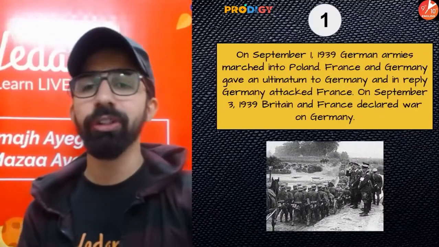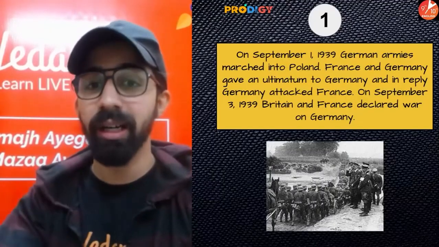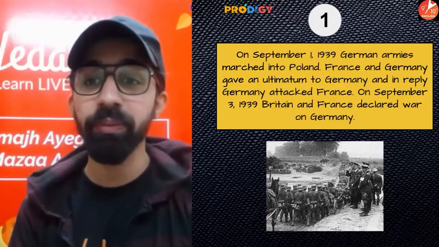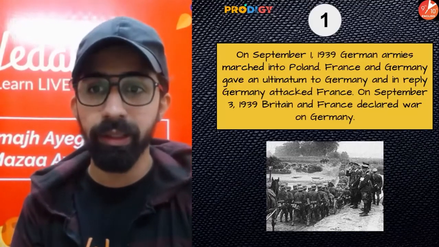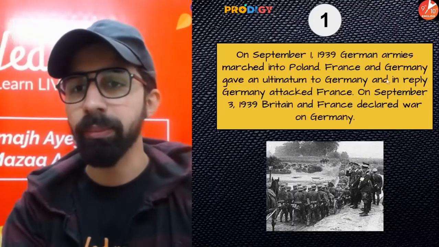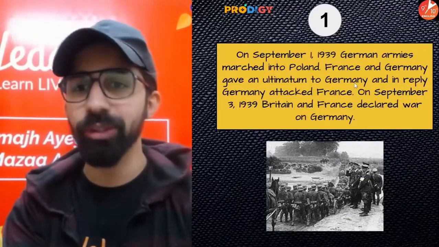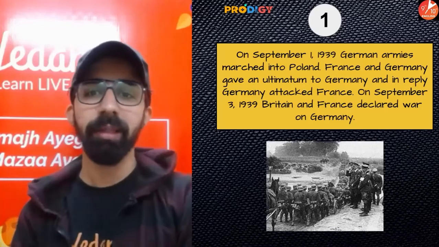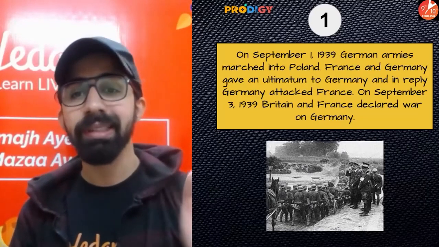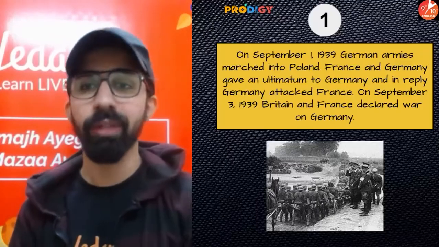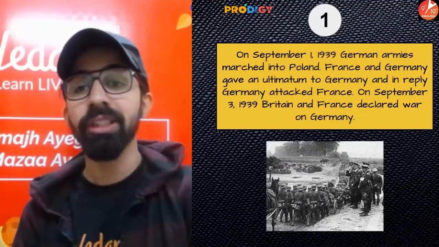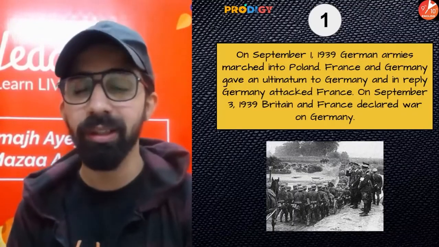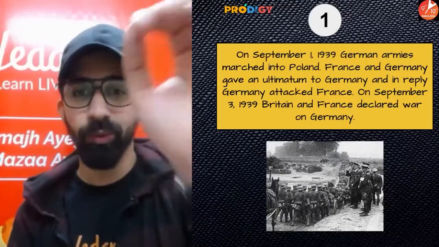First of all, guys, on 1st of September 1939, as I told you, German armies marched into Poland, which gave rise to the start of the Second World War. At that time, France and Britain gave an ultimatum to Germany, and in reply, Germany attacked France. So France and Britain told Germany not to get into this war, but in retaliation Germany attacked France. And when Germany attacked France, on September 3rd, 1939, Britain and France declared war against Germany.